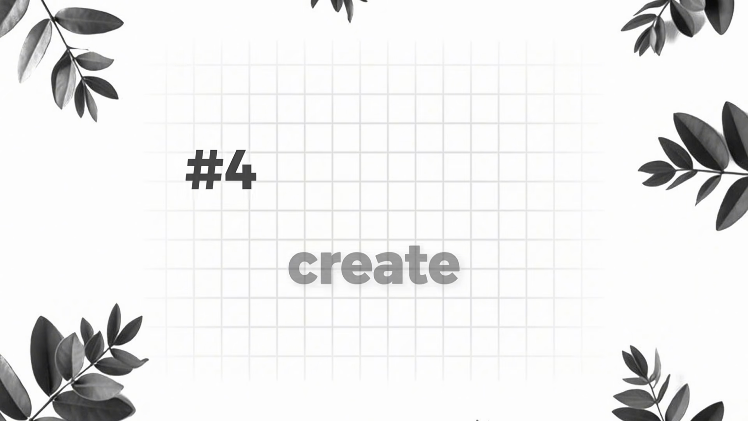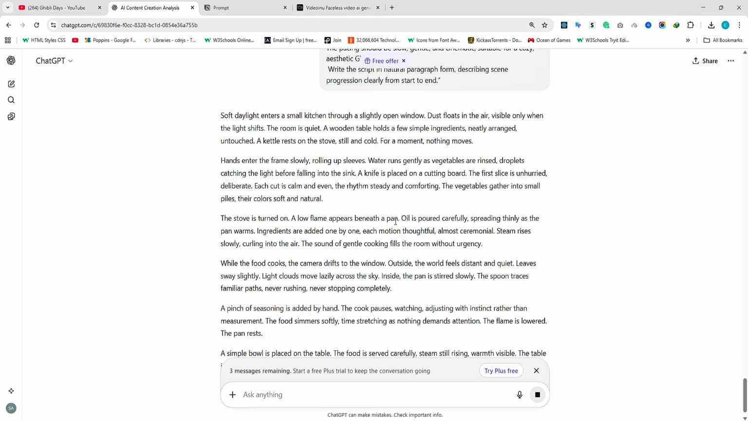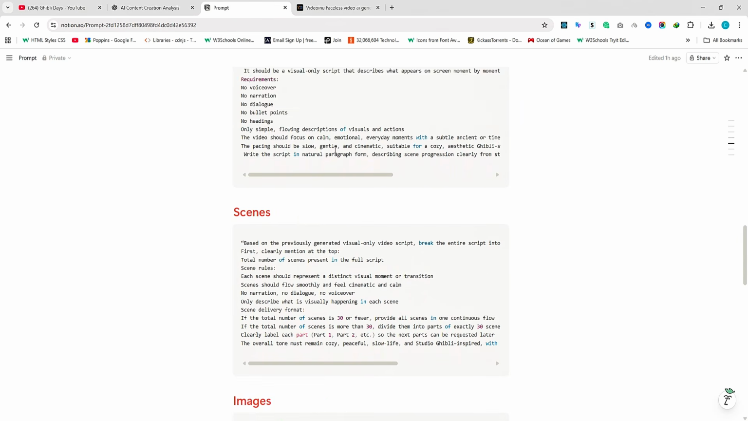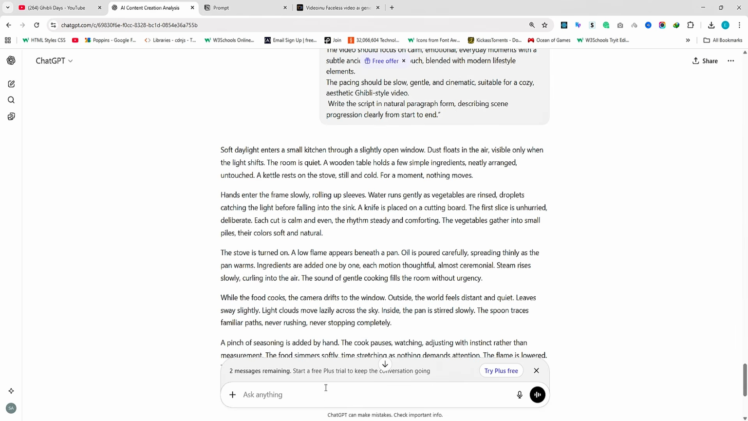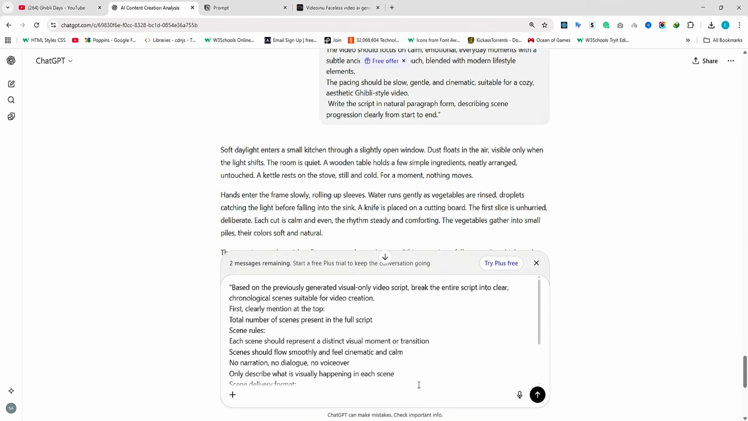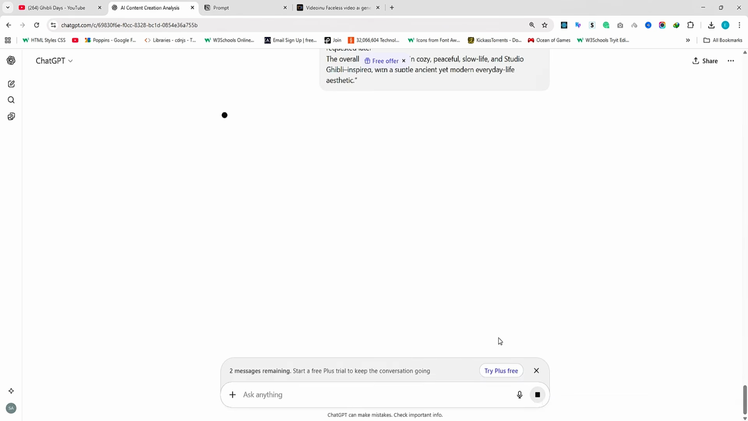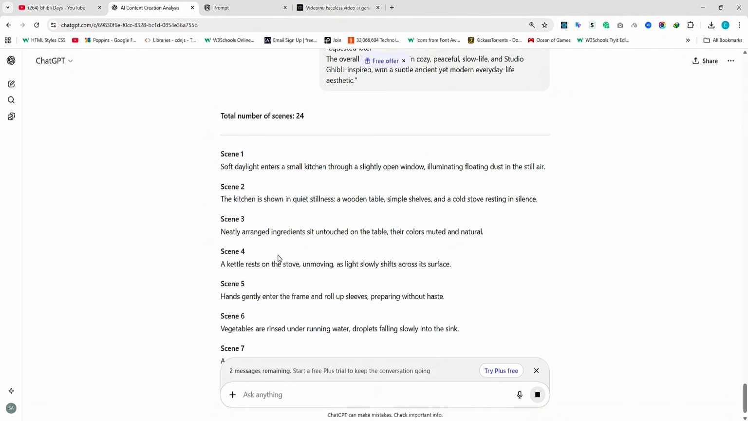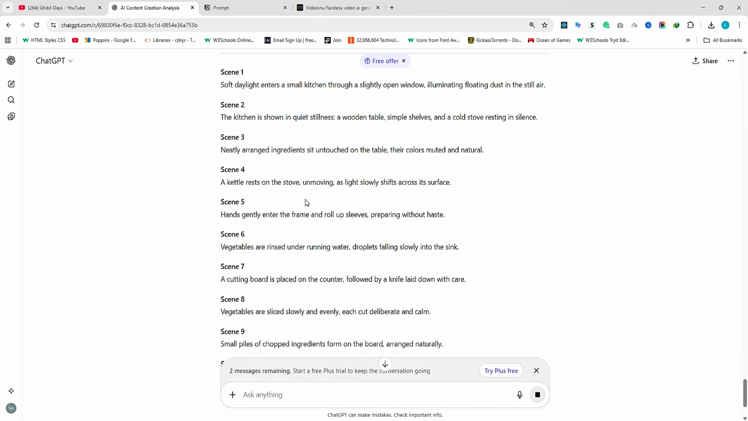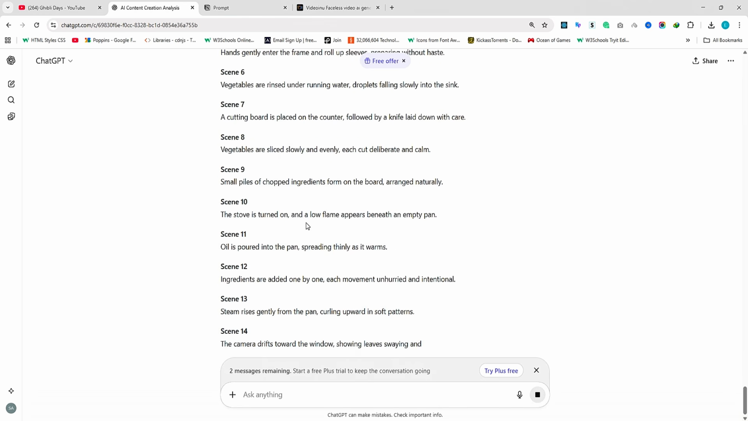Step 4. Create scenes from the script. Now that the script is ready, we need to break it into scenes. Go back to the Notion file and find the scenes prompt. Copy this prompt, paste it into ChatGPT, and click Next. ChatGPT will first tell you how many scenes are in the script. For example, this script has 20 scenes. If your script has more scenes, you can click Next again, and ChatGPT will generate the rest. Since this one has only 20 scenes, ChatGPT generated everything at once.